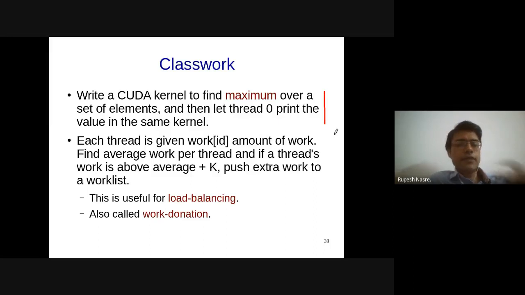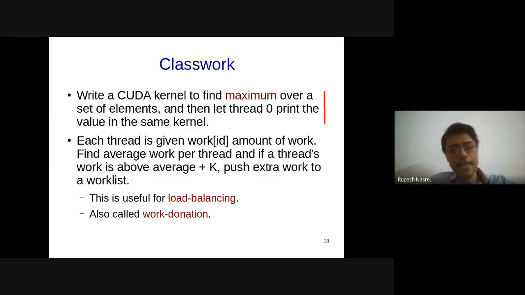Let's do the other one. Each thread is given some amount of work, like we had different threads pushing different numbers of elements in our last classwork. Think about it as each having a different amount of work given to them. What we want to find out is the average work per thread. How do you do that? I want to sum up this work of ID across all threads. That gives me the total amount of work, and dividing by the number of threads gives me the average work per thread.